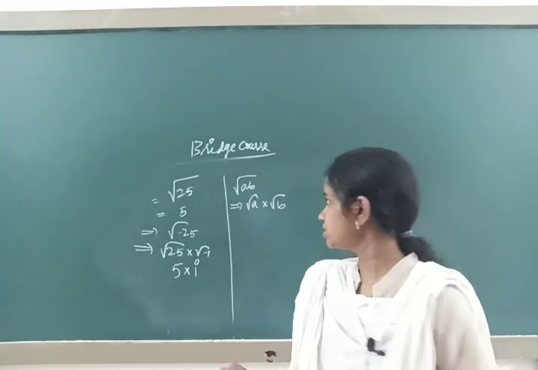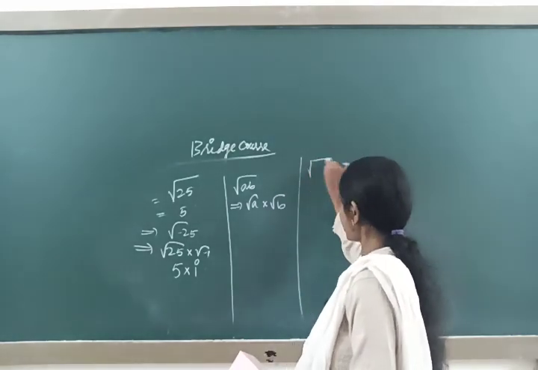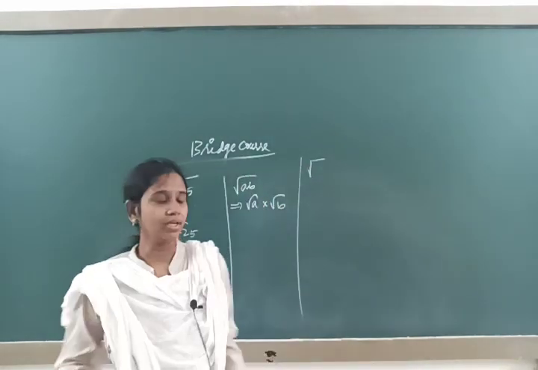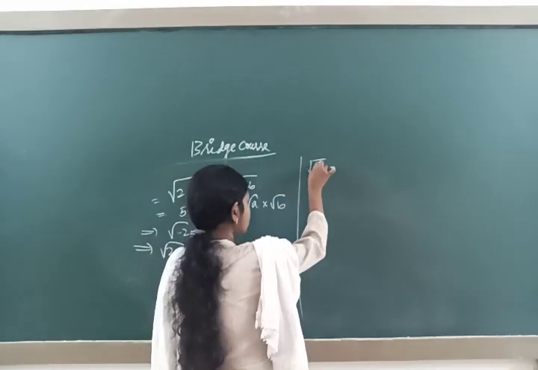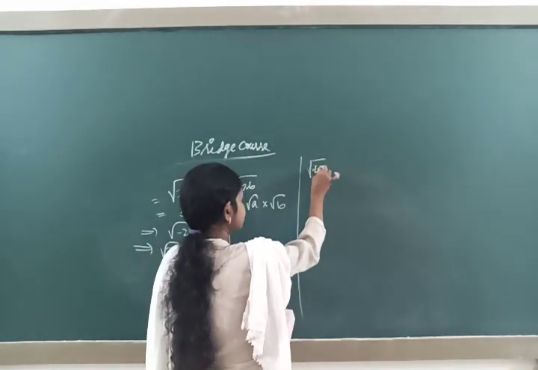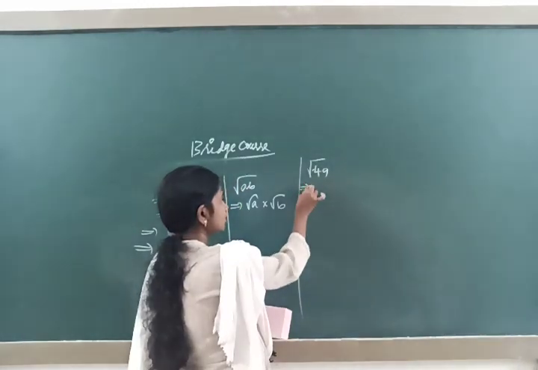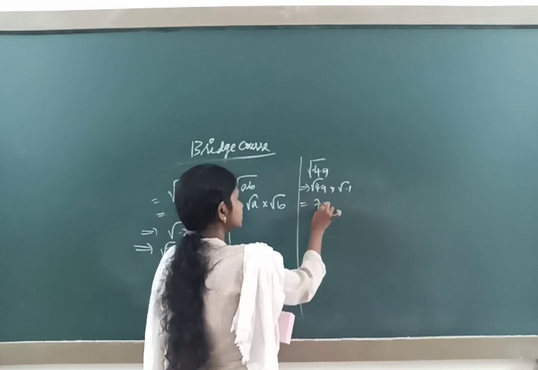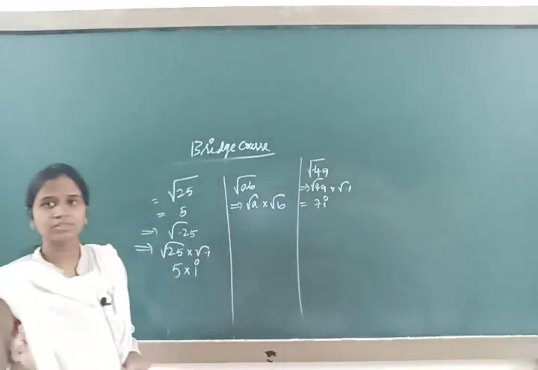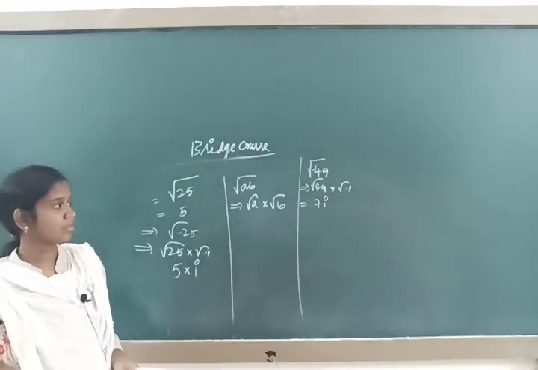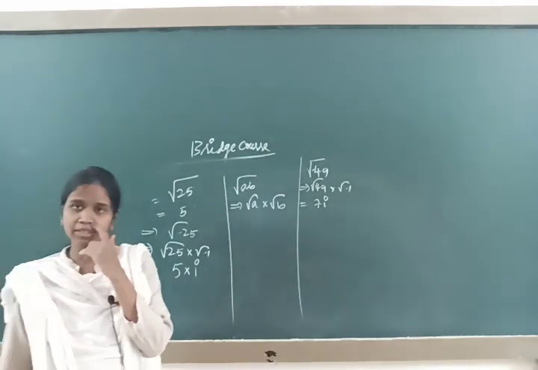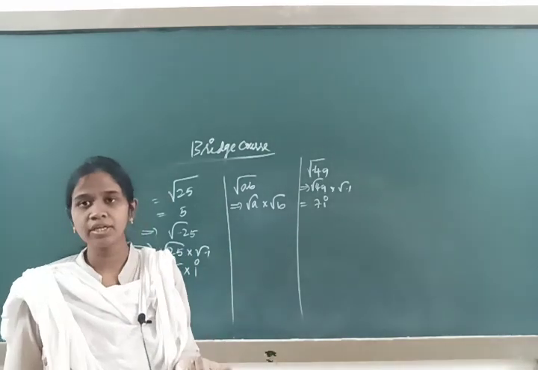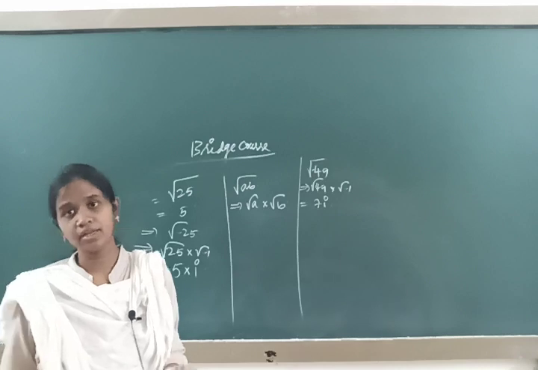number. It means that if you have any value, for example, if I give root minus 49, then how are you going to split this one? Root 49 into root minus 1, it's 7i. Okay, always take root minus 1 as I. This number is known as an imaginary number.